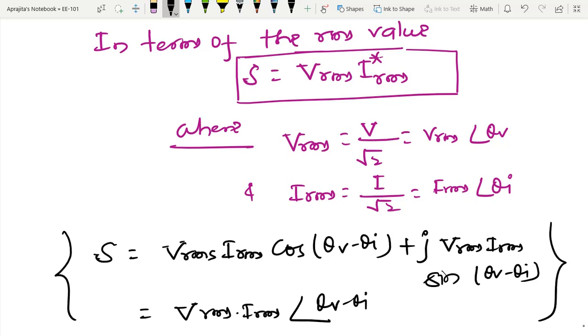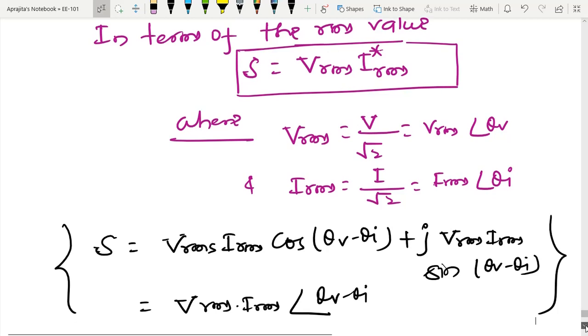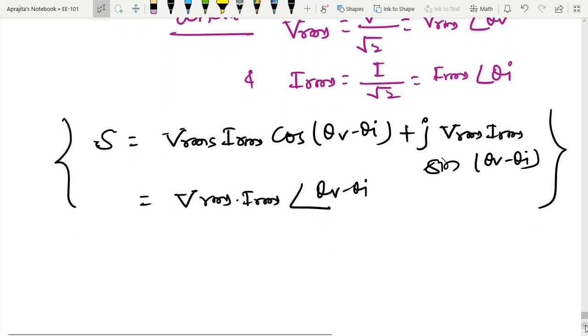And from the above expression, whatever I have written here, now I can see that the magnitude of complex power is nothing but the apparent power, and hence we can measure complex power in volt-ampere.